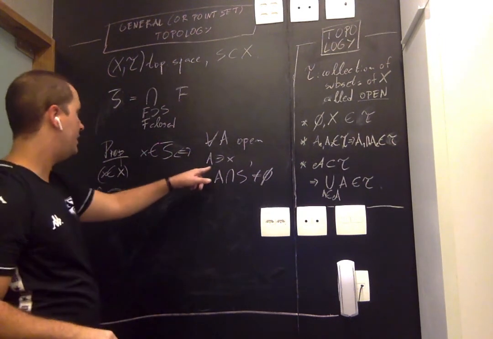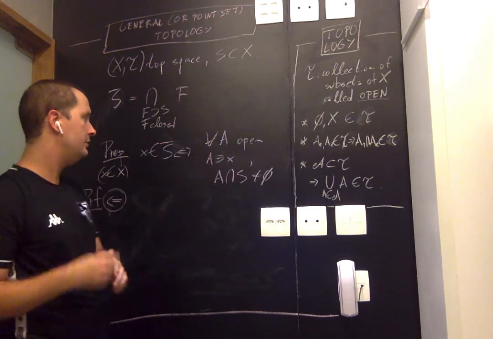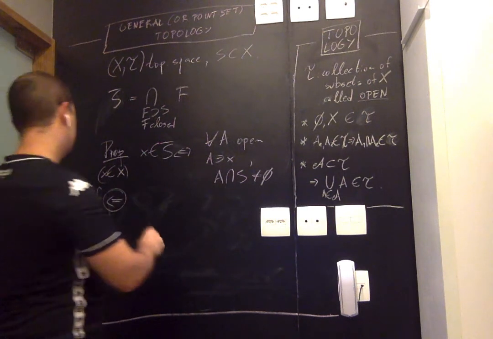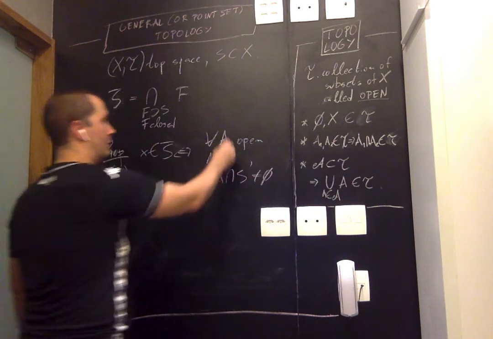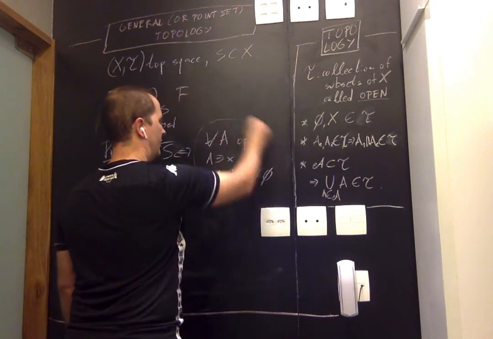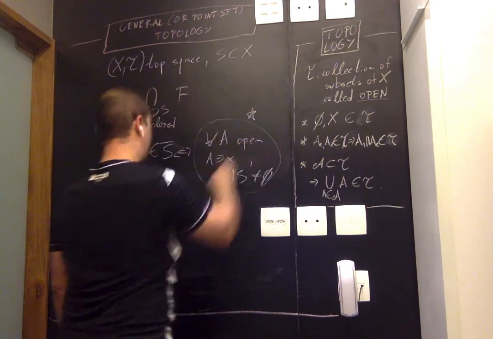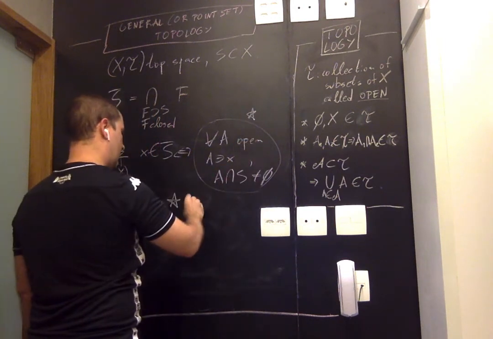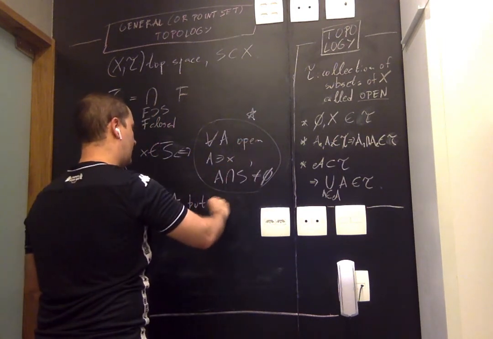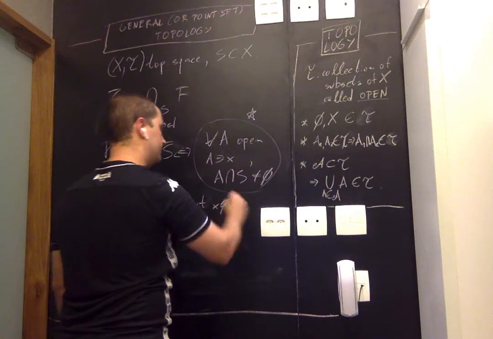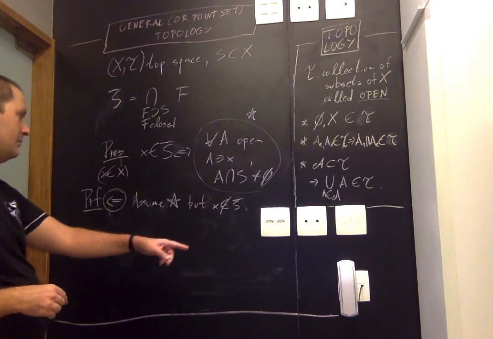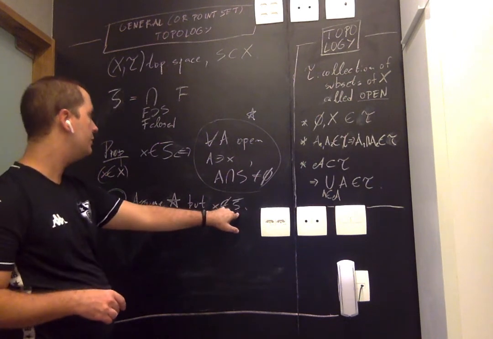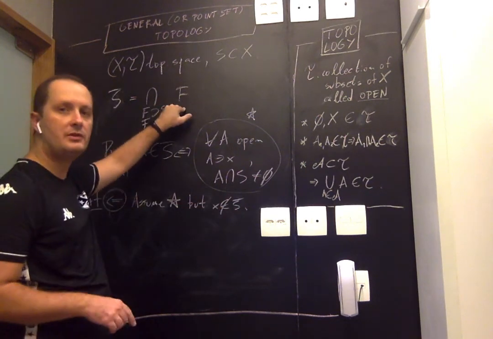So assume that a point X satisfies this property. Let me call this star for the time being so that I don't have to write it again. Assume star, but X does not belong to the closure. What does that mean? Well, if X does not belong to the closure, it does not belong to an intersection.